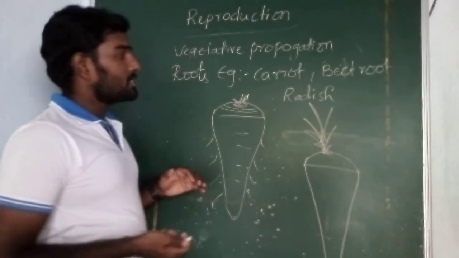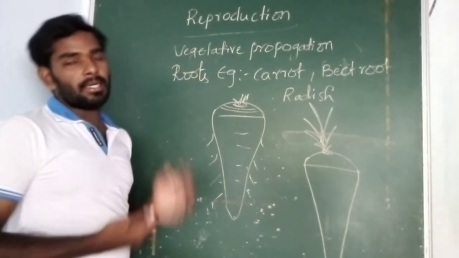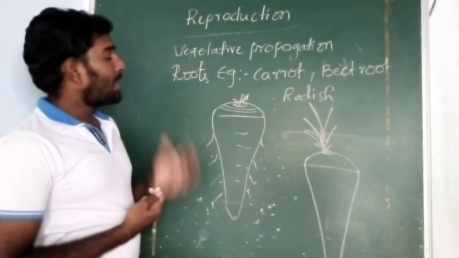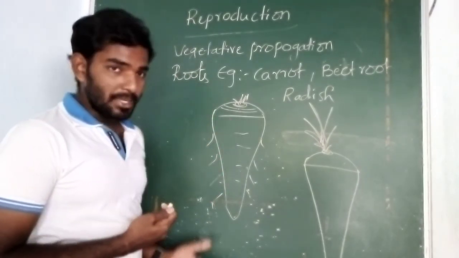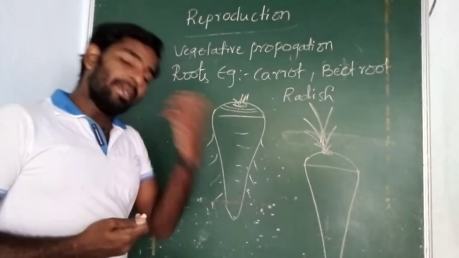In vegetative propagation, we are not using any seeds. We are using the leaf part, root part, and the stem part. So this is about asexual reproduction with the examples. Sexual reproduction in plants I will discuss in the next video.